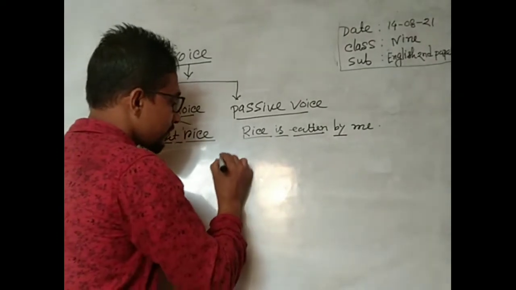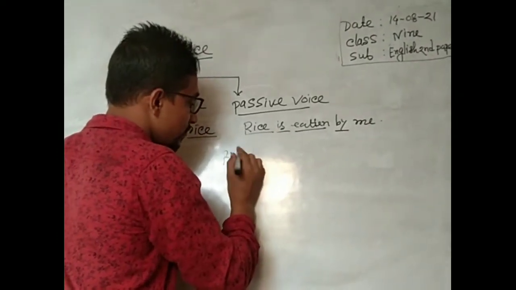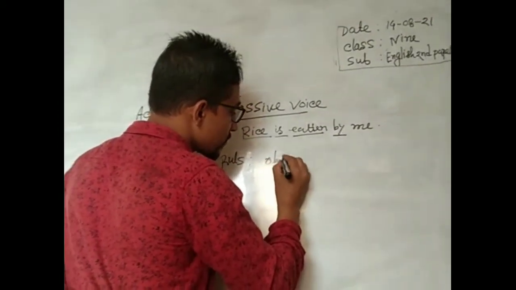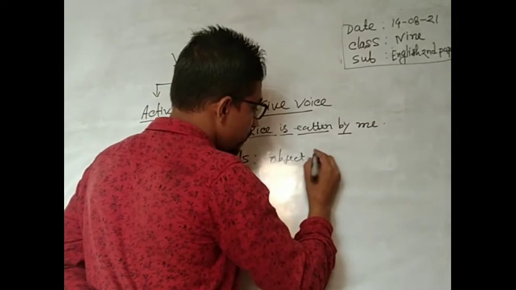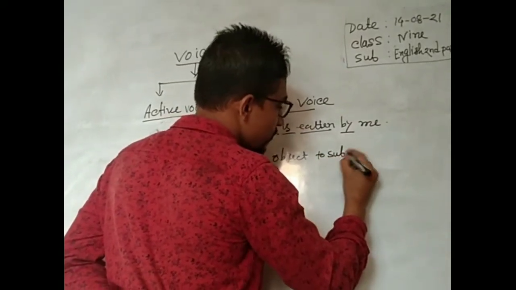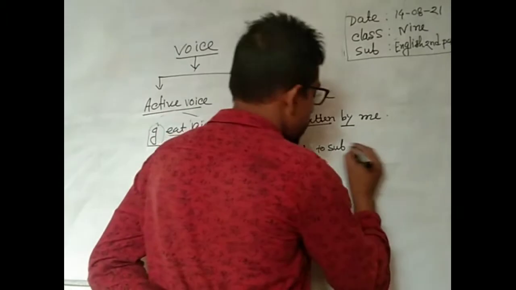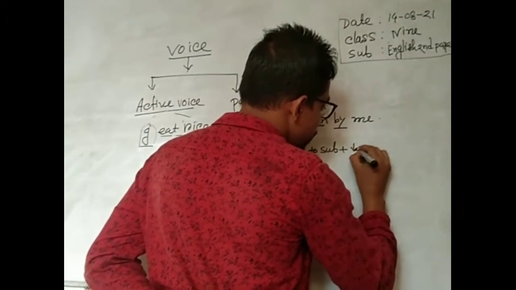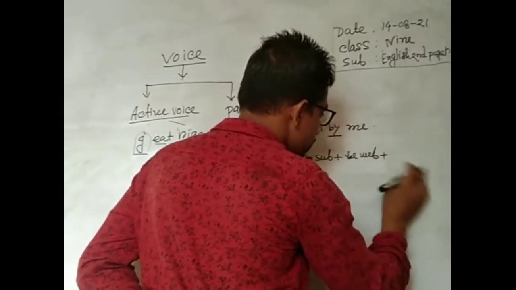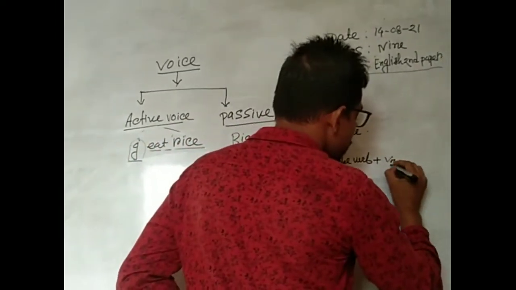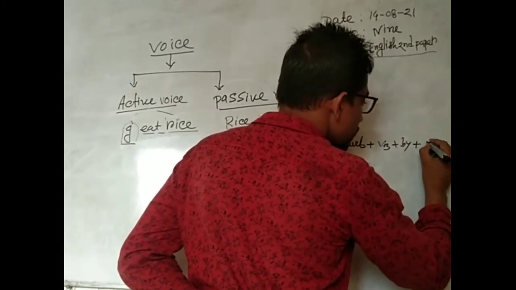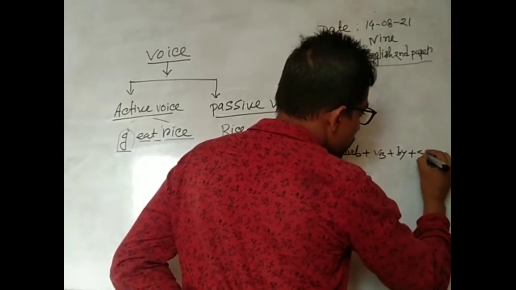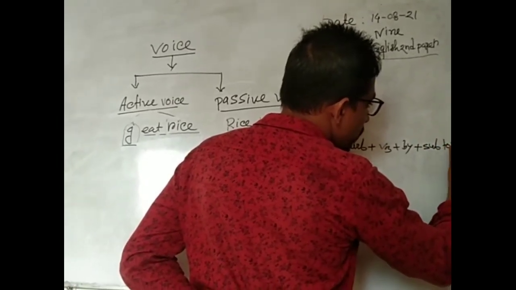The rules: object to subject, plus be verb, plus V3, plus by, plus subject to object.